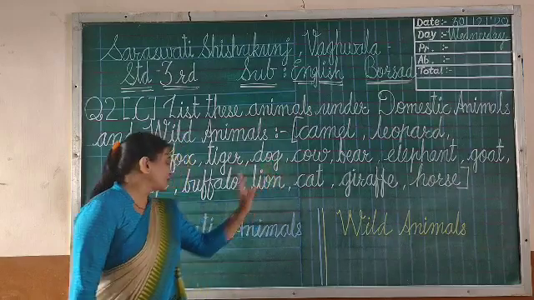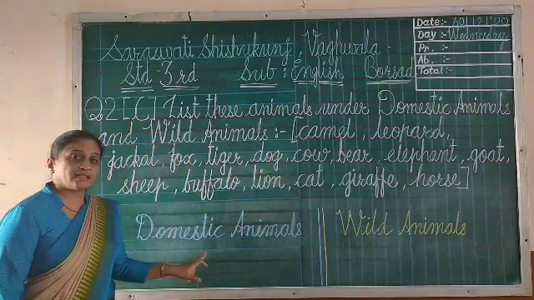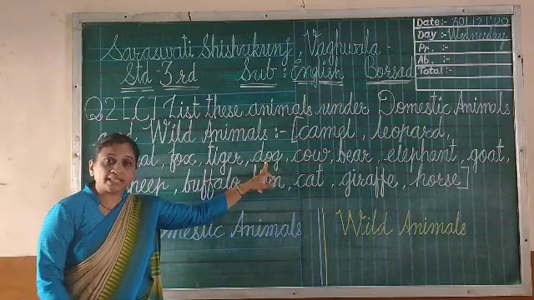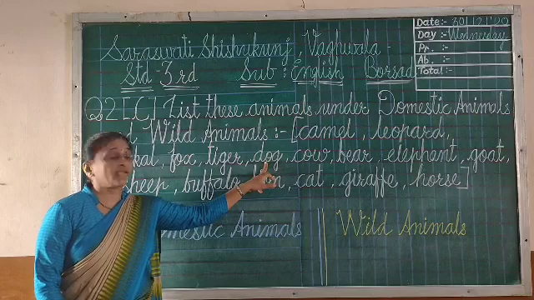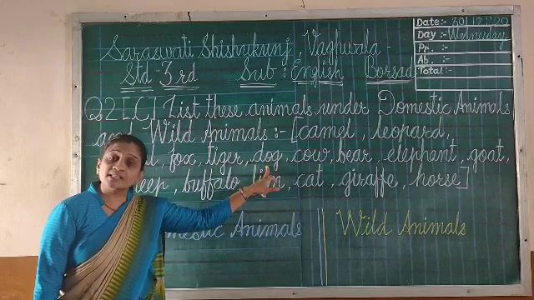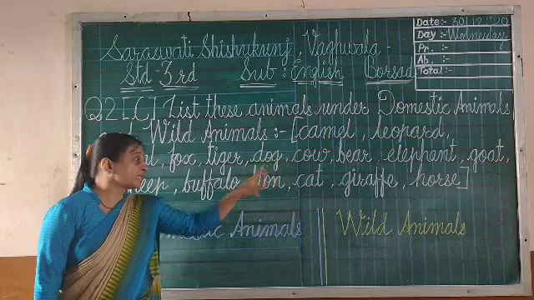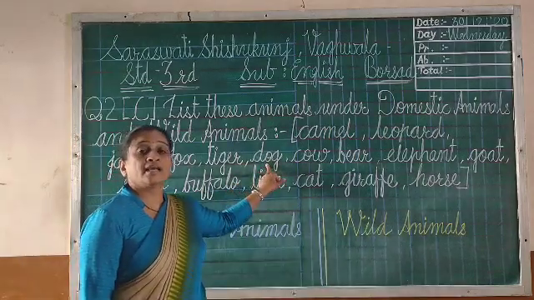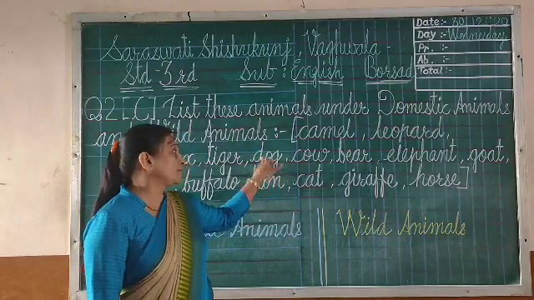So dog is domestic animal, so you have to write in the domestic animal column. Dog can bite you, but if you do not tease him, then okay. If you tease him, then definitely he will bite you. But he is not wild animal. He is domestic animal. He guards our house, and he is very helpful animal.